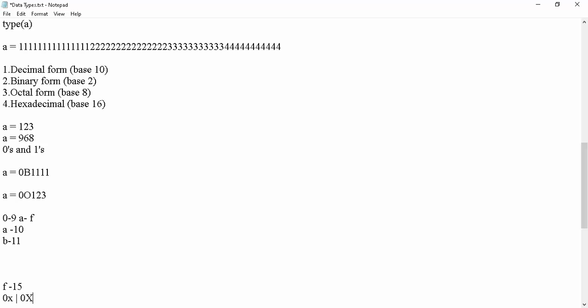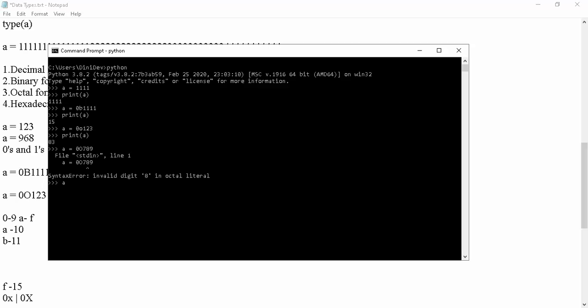I will show you this one. a equal to 0x10. It is acceptable. It shows 16, converting from hexadecimal to decimal. If a equal to 0X face, is this acceptable?